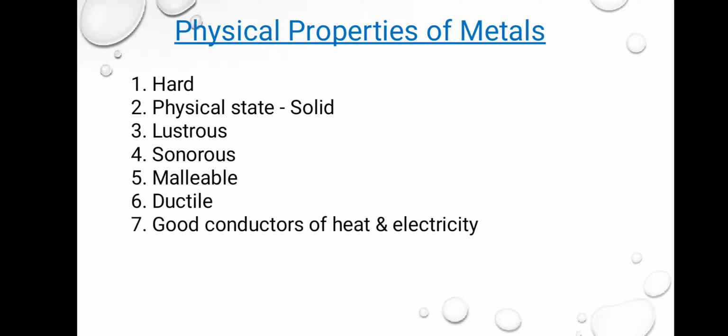So the physical properties which determine a material is a metal are, first one, it should be hard. It should be in a physical state, that is solid. It should be lustrous. What lustrous means? It means shine. Then sonorous. Sonorous means things which produce sound when something strikes on them. जब कोई चीज़ उन पर टकराएगी and they produce some kind of sound, then they are called as sonorous. Malleable. This will be discussed in the next part. What ductile means, and good conductors of heat and electricity.